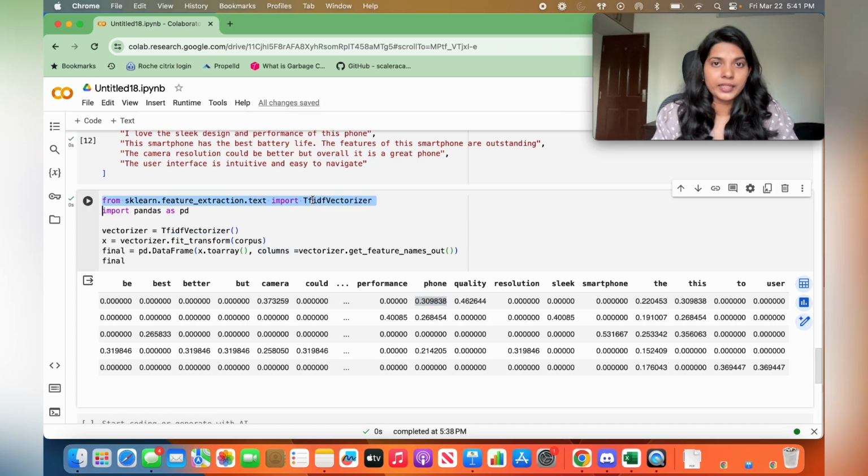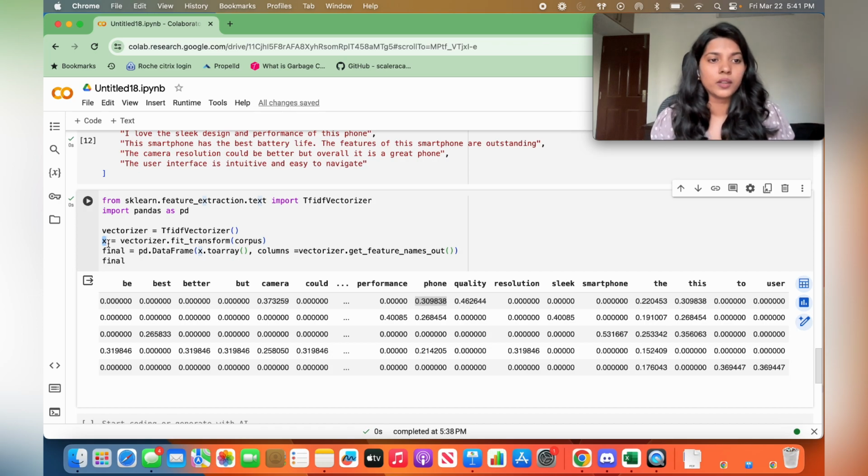After importing this particular class, I'm going to create an object of it. I have created an object called vectorizer from the class TfidfVectorizer. After creating the object, I'm calling a method called fit_transform from this class. To this method, I'm going to pass my entire data set as an argument. Whatever we get as output is our actual vectorized output.